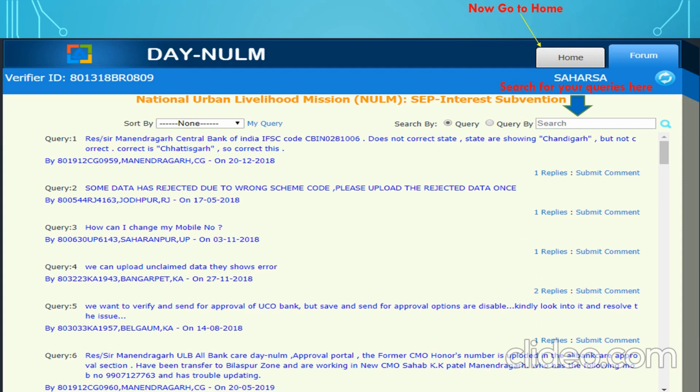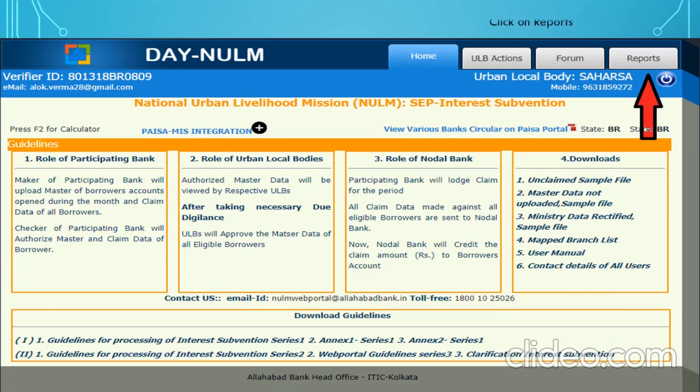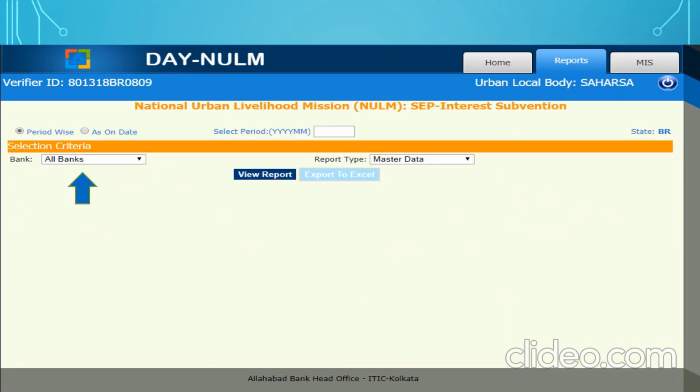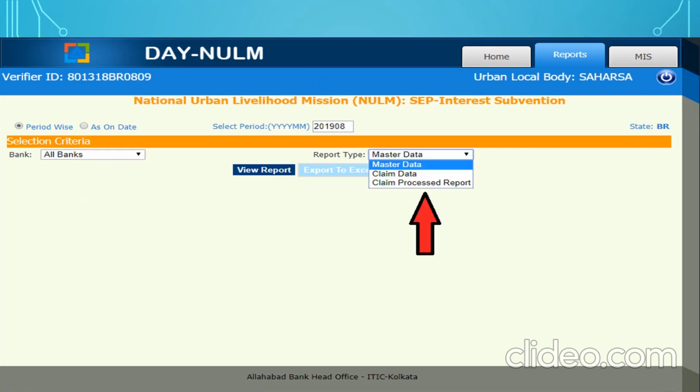Now go to the home page, reports. The report section has the reports which are available for the ULB users. On the right side there is an arrow; click on all banks, select bank, select period, date. The various report types available are the master data, claim data and the claim process report. The most important are the claim process report and the master data report.